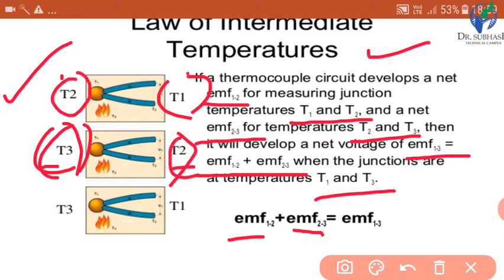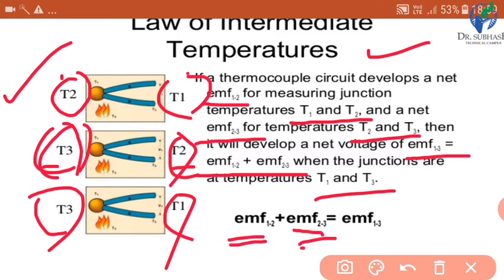In the last case there are T3 and T1, so the EMF produced is the algebraic sum of E12 and E23. E13 is the algebraic sum of E12 and E23.